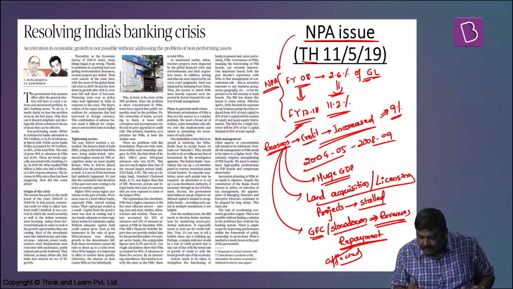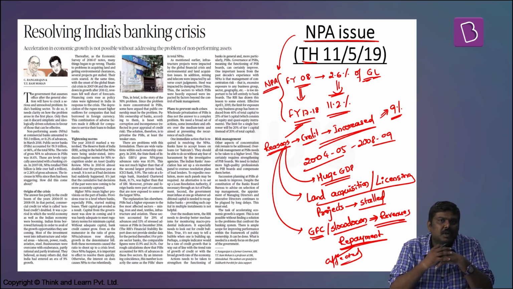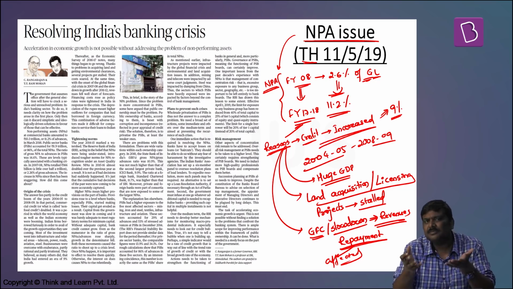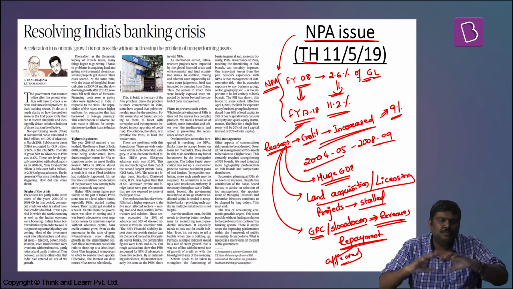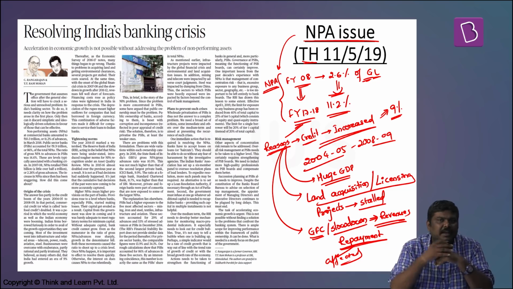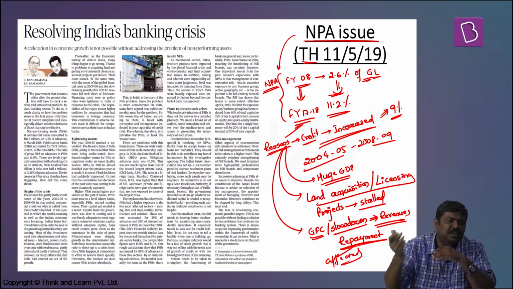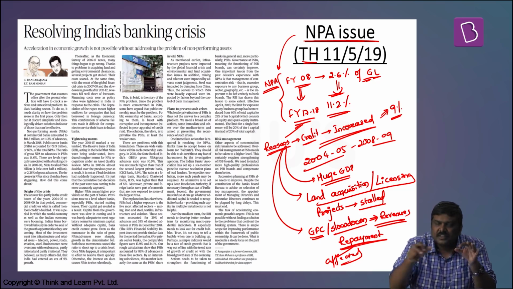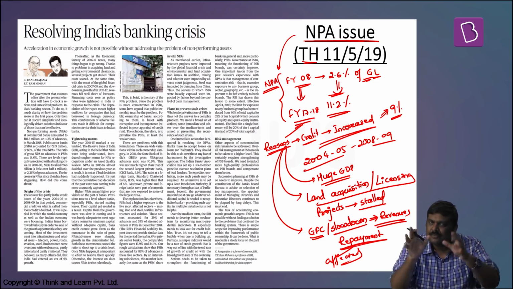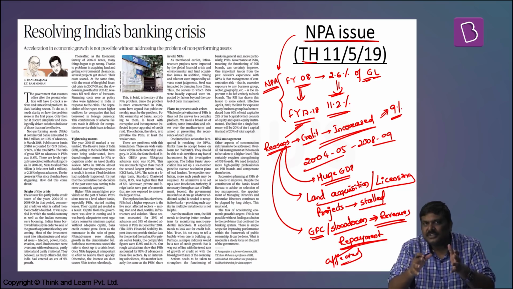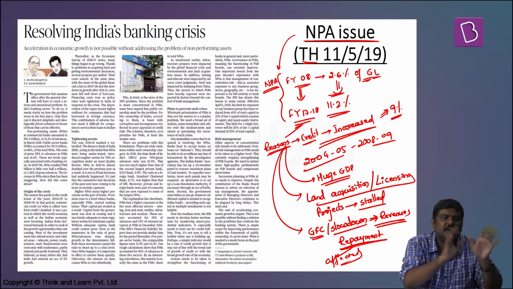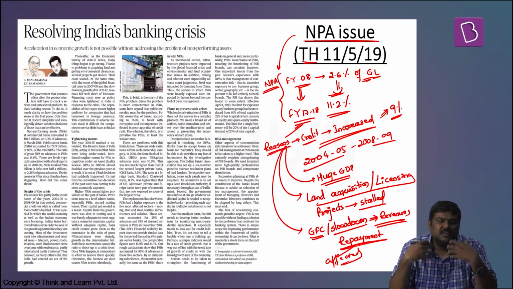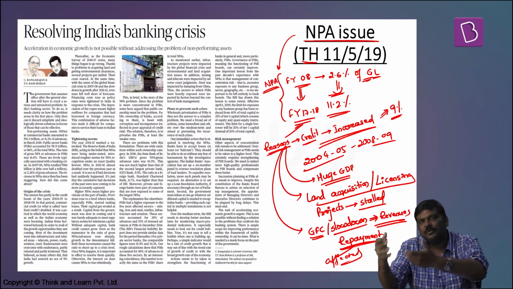Let's say hypothetically, I'm a company, I took a loan from a bank, created capacity. In simple terms, I purchased machines, wanted to produce more goods and sell it in the market because I expected GDP of India will increase. But because of various issues, let's say I produce the goods, I'm unable to sell it in the domestic market nor in the international market. Or even if I sell it, I'm not able to sell whatever I have produced.